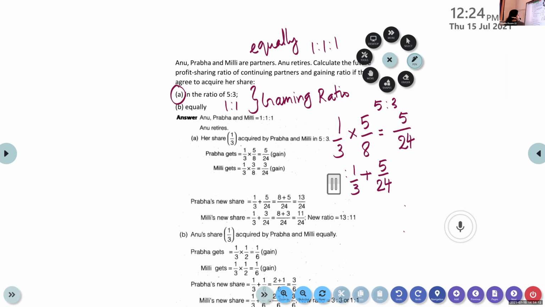Millie also, out of this 1/3, is getting 3/8. So that is 3/24. So old share 1/3 plus 3/24.